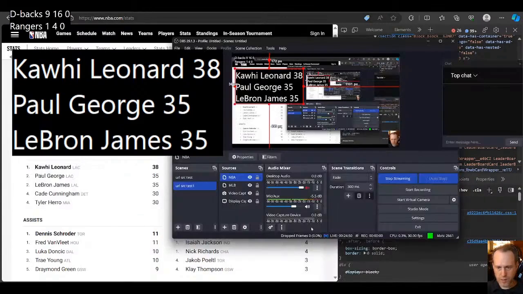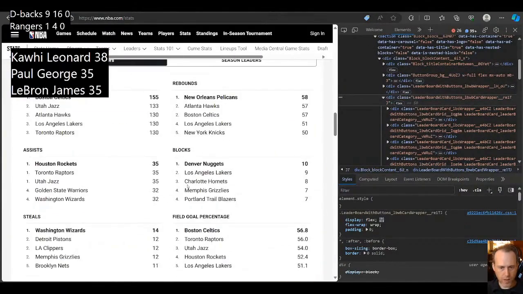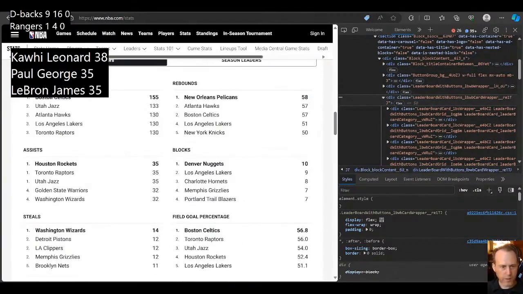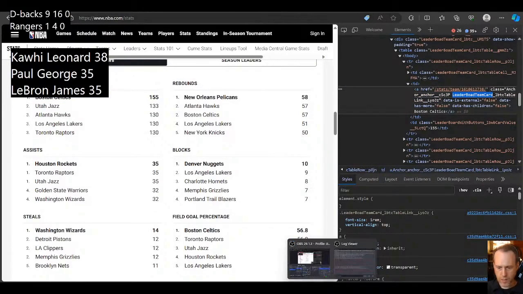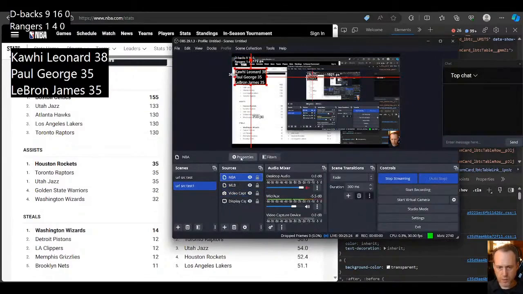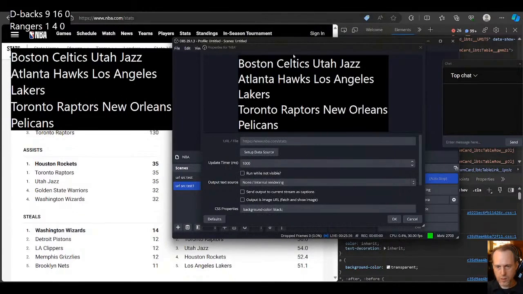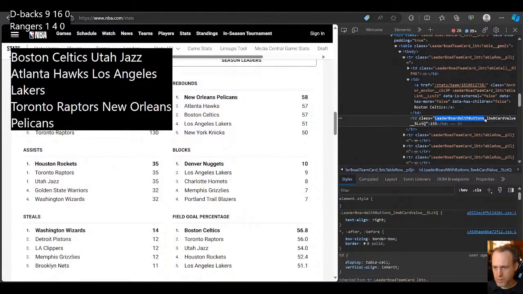There's plenty of other websites and HTML based stats that you can grab, and probably even here there's a way to find it. Yeah, you can just as easily look for the right kind of class and the right sort of element, grab that into OBS, into your URL source, and go like that. See, now we're getting the team card, right? And then we would want these guys, right? Like 155, we want to do that.